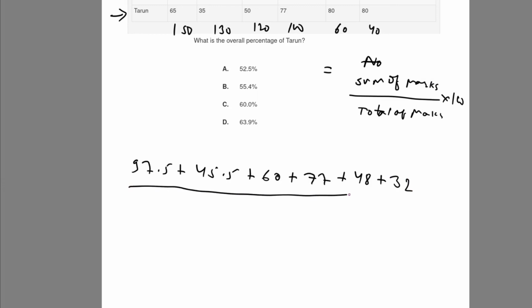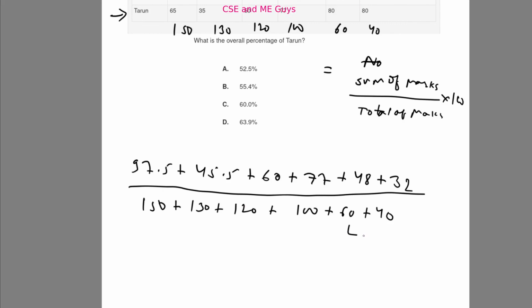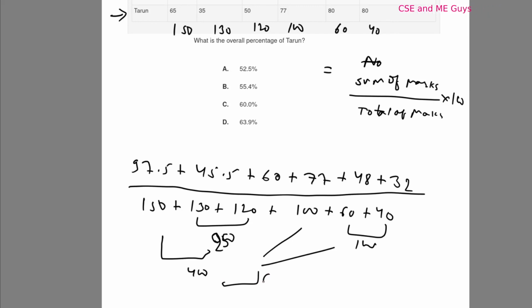Next is the sum of all these marks and the sum of all the maximum marks, which is 150 plus 130 plus 120 plus 100 plus 60 plus 40. Adding these, we make it 600.